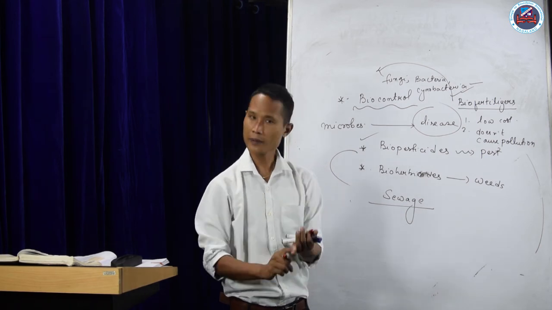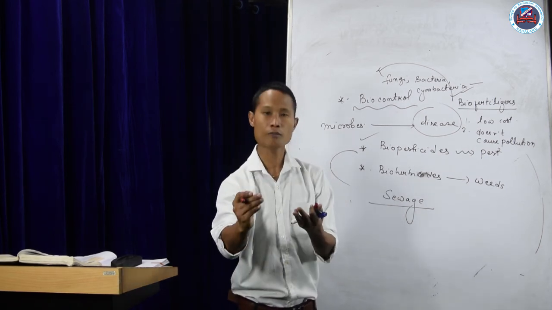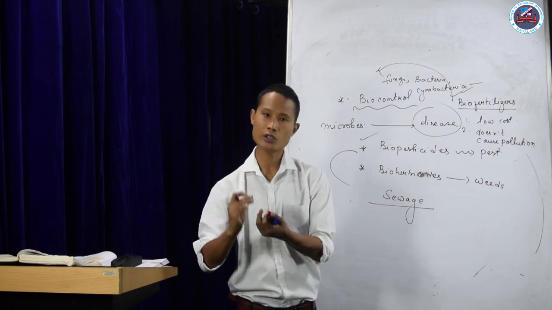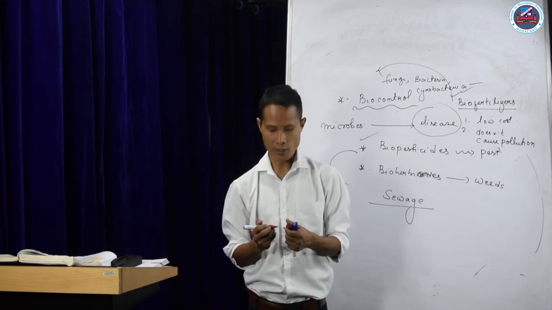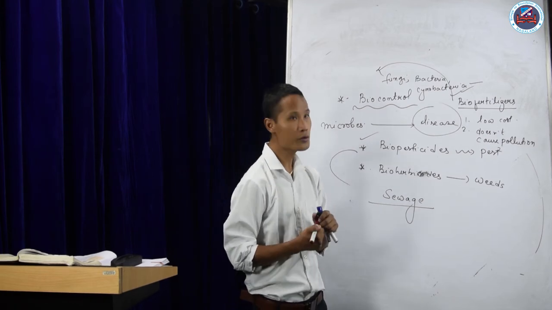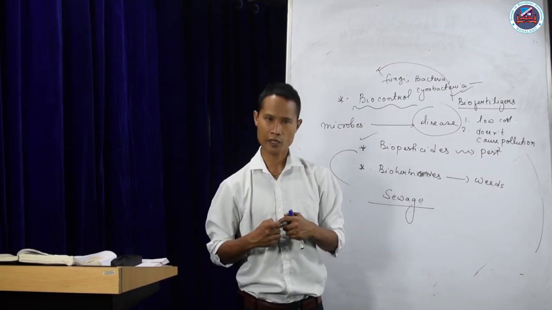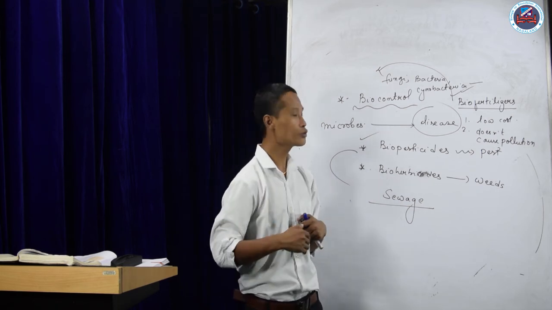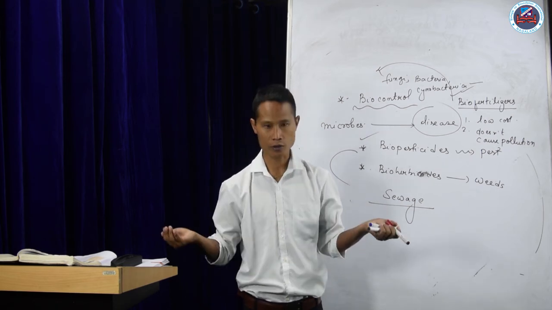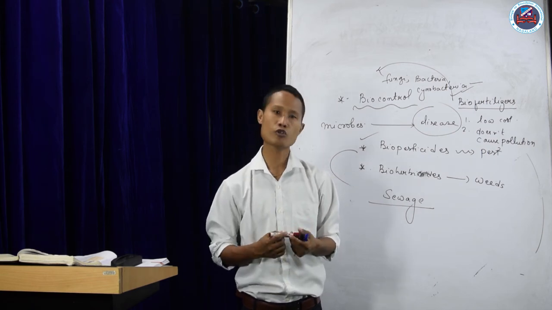We have primary treatment, secondary treatment, which we call biological treatment, and tertiary treatment. So in this short video of this chapter, I have discussed a few important points about the usefulness of microbes in our daily life. If we know how to use microbes, they can be useful. But if we don't know this, they can be harmful to human beings.